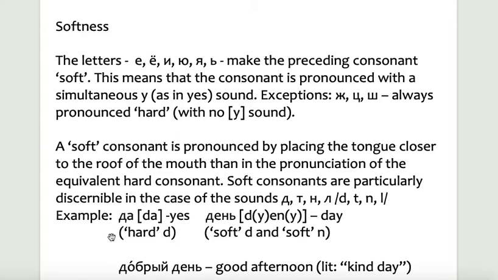For example, the word yes in Russian is da. The word day is день. So da, it's a hard D. День, it's a soft D. The reason it's soft is because we have the letter ye. Ye makes the sound softer. The мягкий знак, the soft sign, also makes this letter n sound softer. So день, день. An example, good afternoon, literally meaning kind day, would be добрый день.